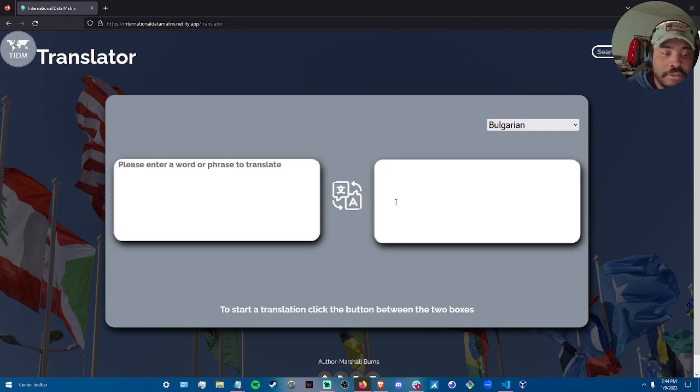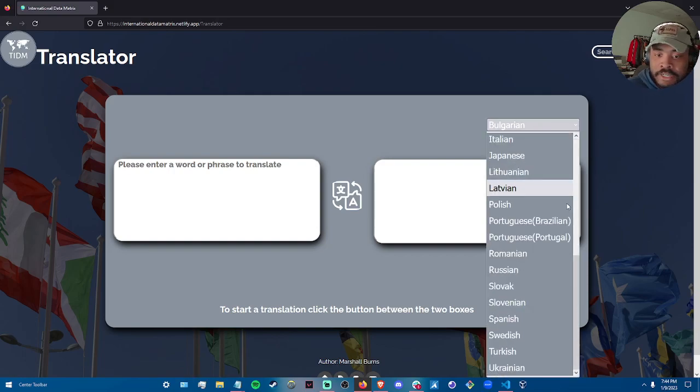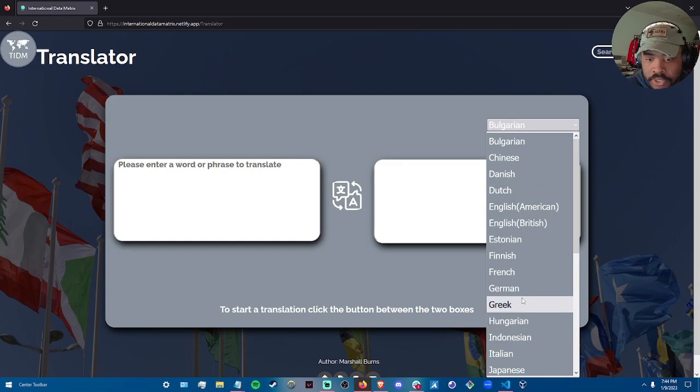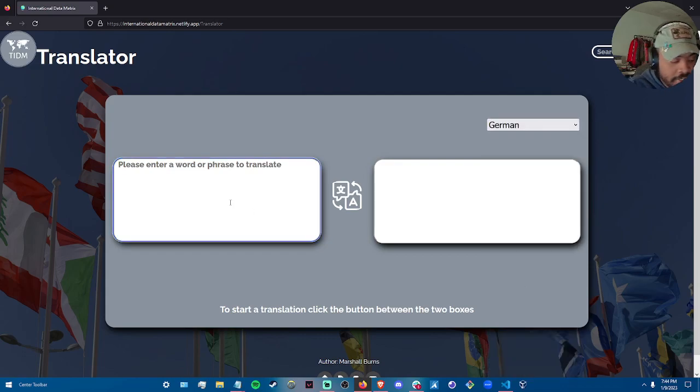Now, the translator is probably, to be honest, my second favorite feature of the whole app, but it's still pretty cool. I have a fully functioning translator that can take a singular word or phrase in English, which is the only current supported input language, and output it to a variety of other languages. So let's say, for example, we wanted to do German, and I say in English, hello, this is a test. And I click on the little button. There we go. Hello, this is a test in German.